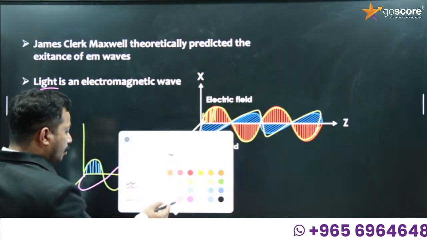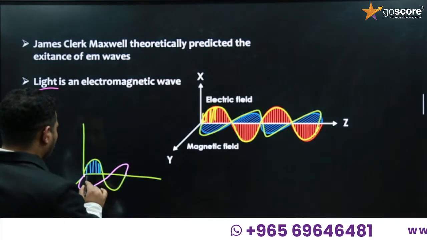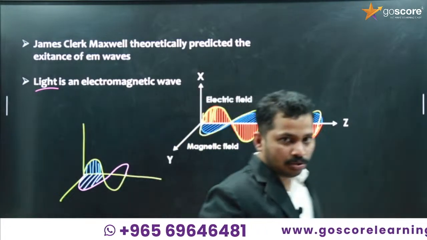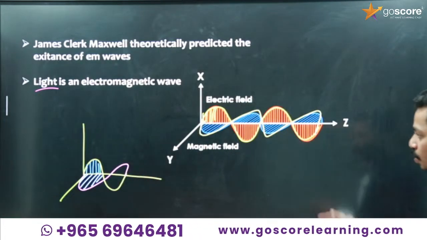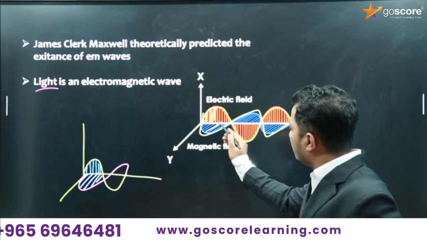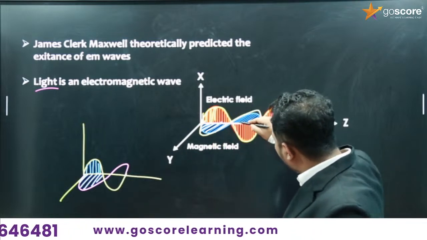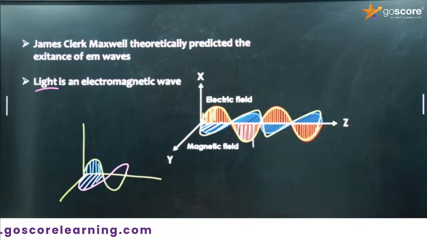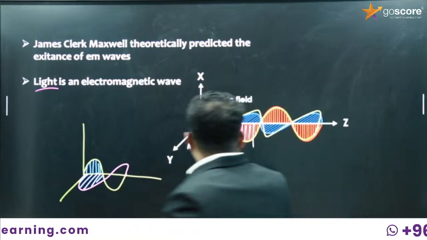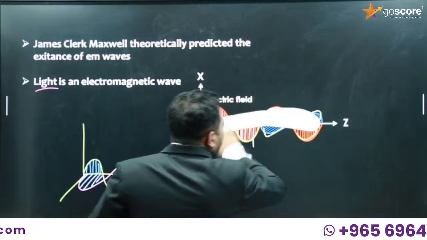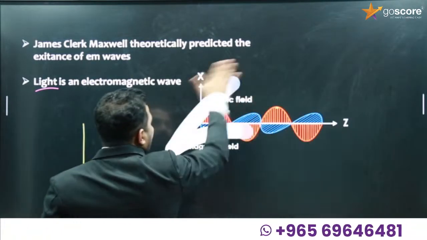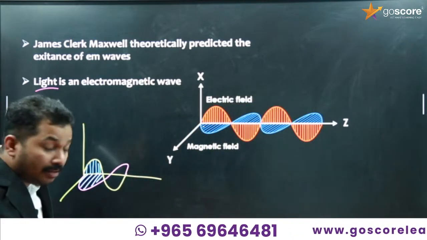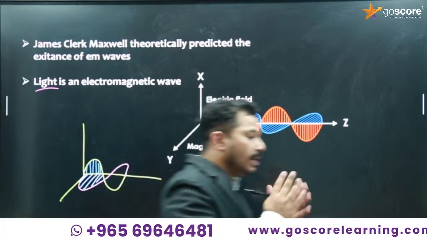So it is a previously asked question. Give the representation of an electromagnetic wave. So this is the representation of an electromagnetic wave. You can draw the slanting lines like this, and for the electric field it can be vertical lines. Just carefully look into the diagram in the exam, and carefully draw the diagram with a pencil and scale. Okay, so this is the representation of an electromagnetic wave, which is a previously asked question.